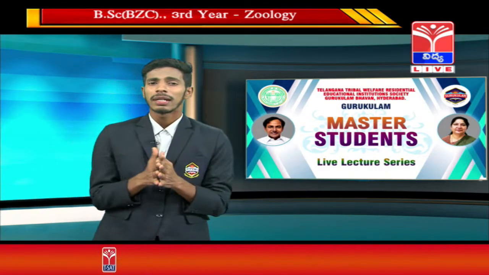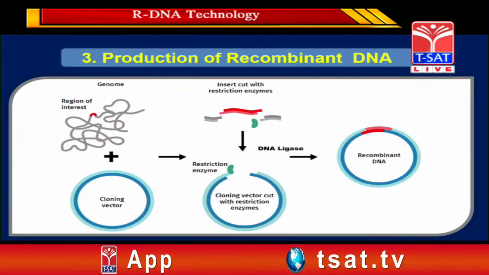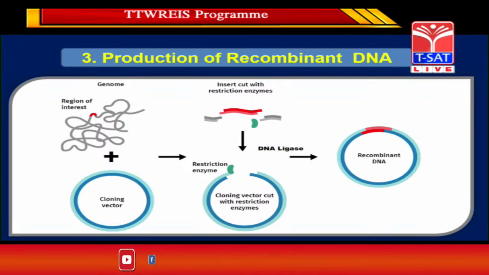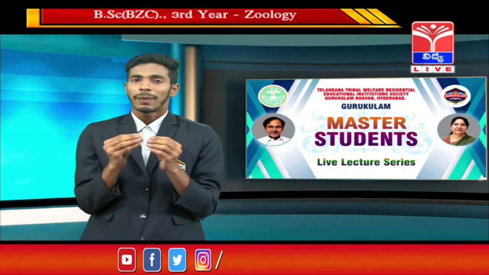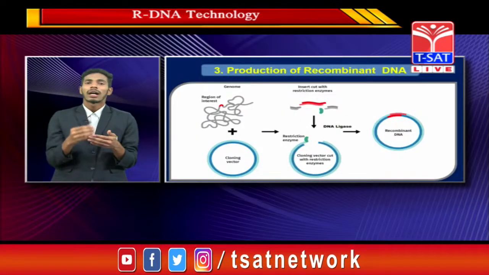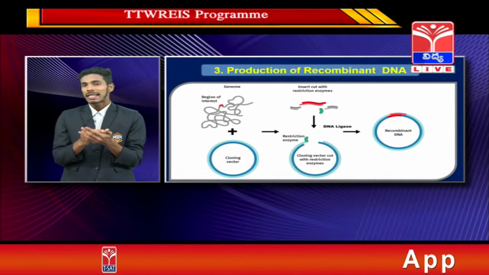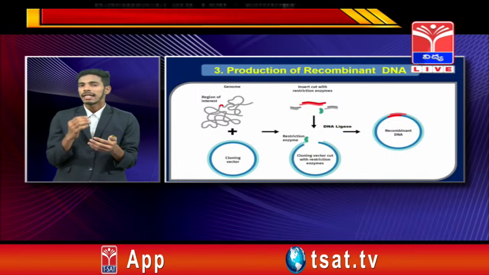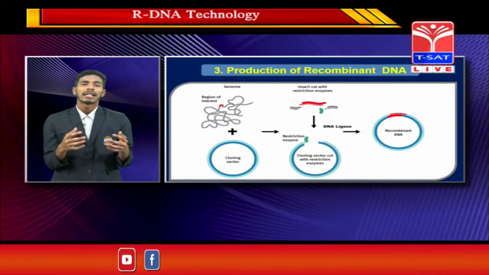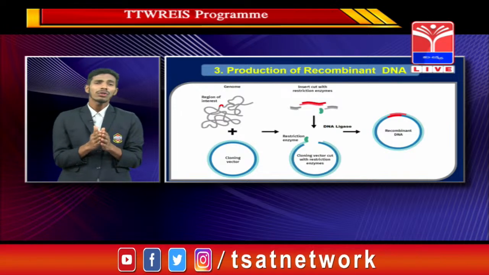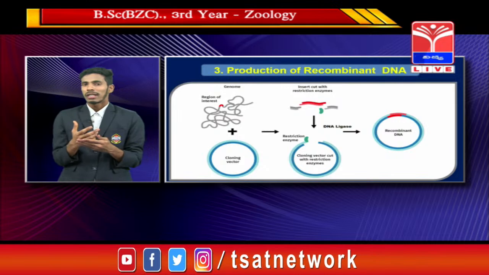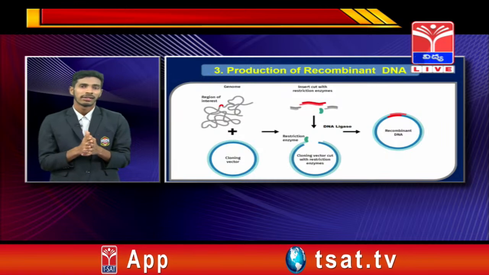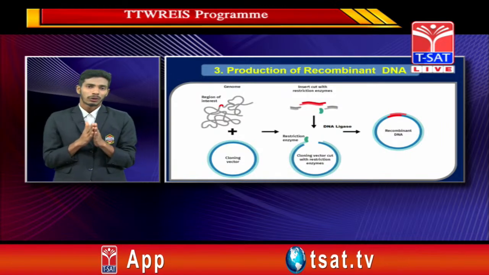Coming to the third step, that is production of recombinant DNA. What is recombinant DNA? It has two genetic materials. In this step, we combine our desired DNA with the plasmid DNA to form a recombinant DNA. This process is also called ligation. For this ligation, an enzyme called DNA ligase is required. With this DNA ligase, we can attach the 2 DNA fragments. For this ligation, an ATP molecule is required for the formation of phosphodiester linkages, the covalent bonds between the 2 DNA strands. So this is the process of production of recombinant DNA.